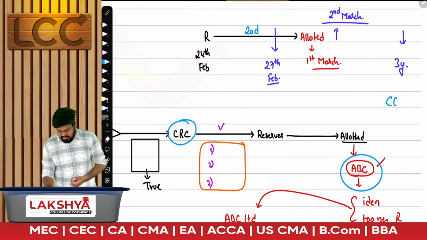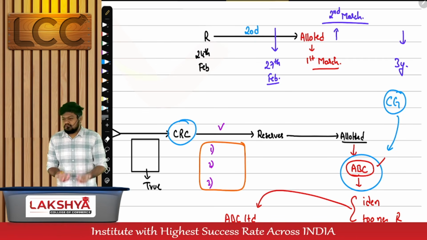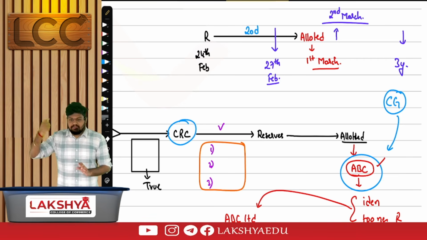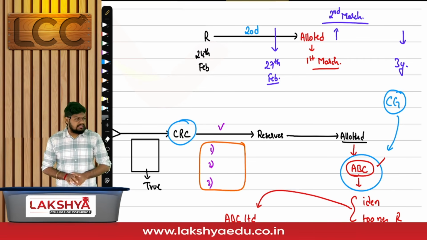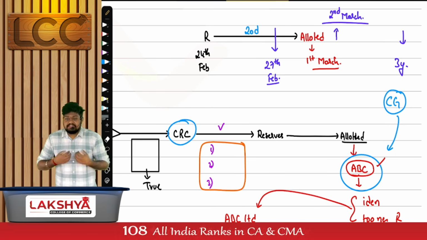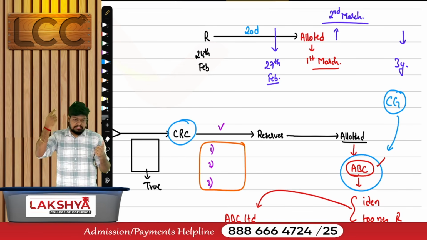Then who will come and pass an order? Central government. Because the CRC cannot show their face to us anymore. They have made a mistake in this process. Central government will come down. A concept called rectification of name. Who tries to rectify? Because they have made a mistake, let's rectify our mistake. Whose mistake? The authority's mistake, CRC. Now the higher authority, the CG, wants to rectify it.